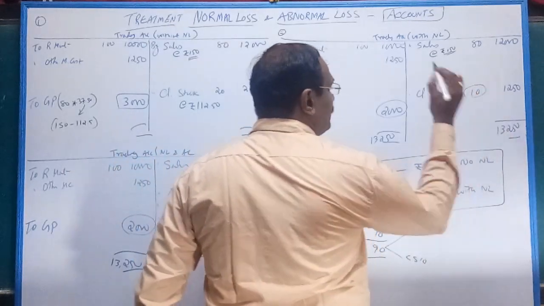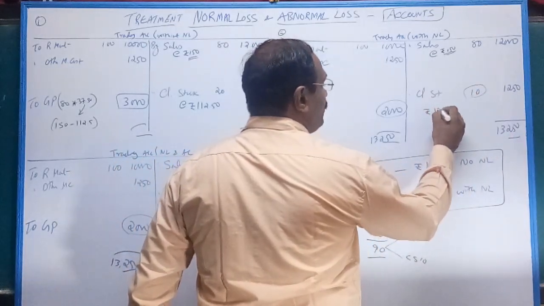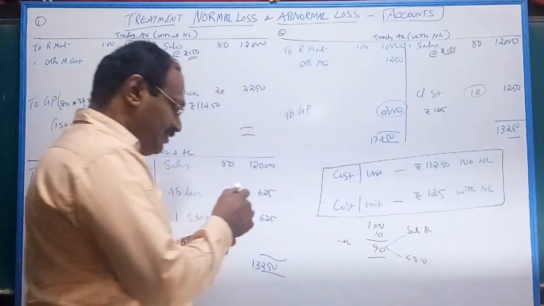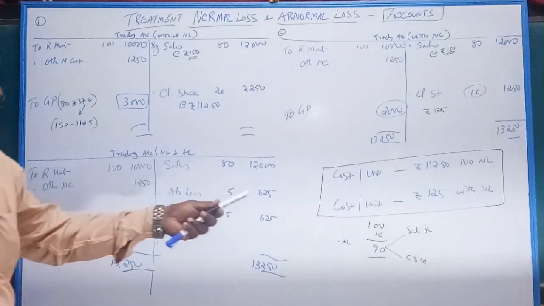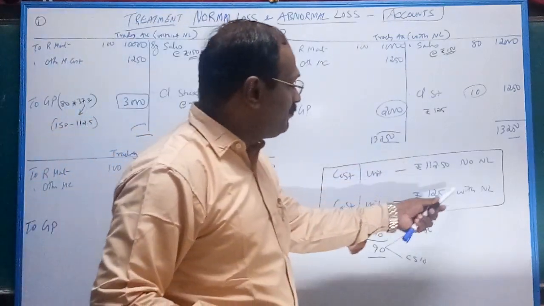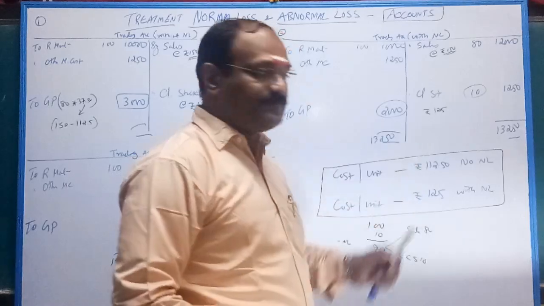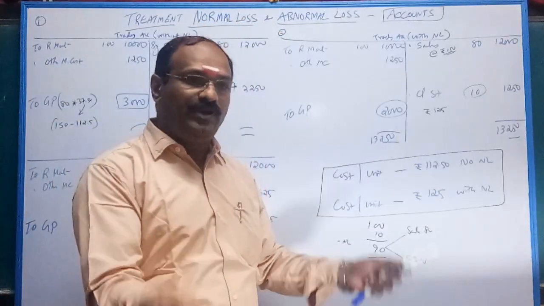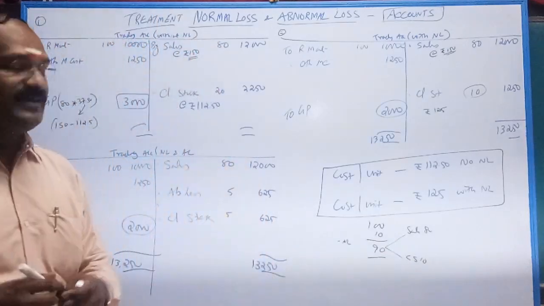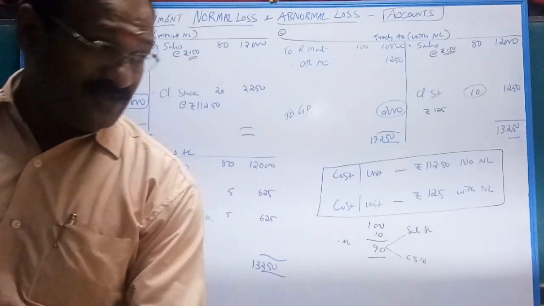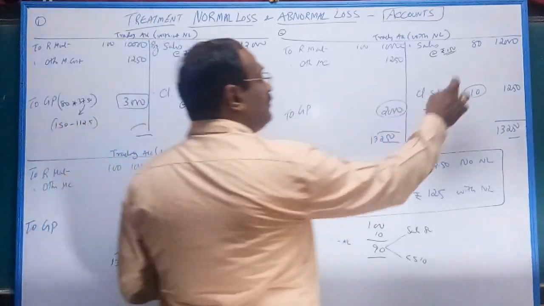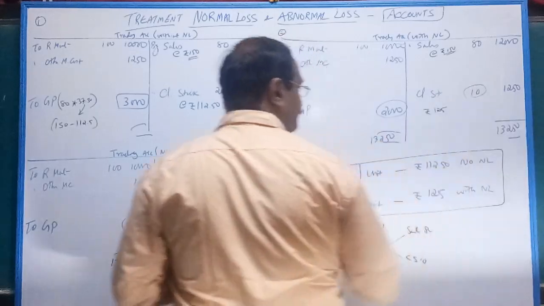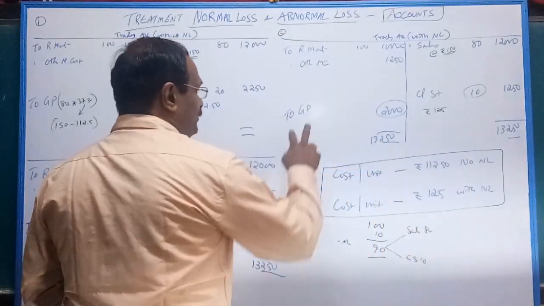This closing stock, what is your cost? 125. How, sir? Cost per unit with normal loss 125. Please check previous working. Without normal loss, your cost per unit 112.5. So obviously with normal loss, your cost per unit will increase because normal loss is absorbed by good units. Out of 100, 80 got sold, balance is your closing stock. Here gross profit 2000 rupees.